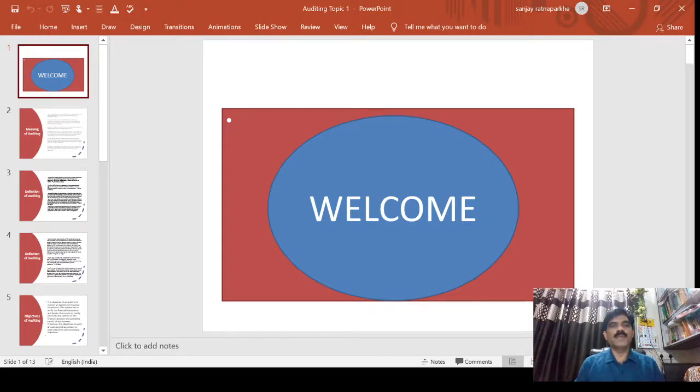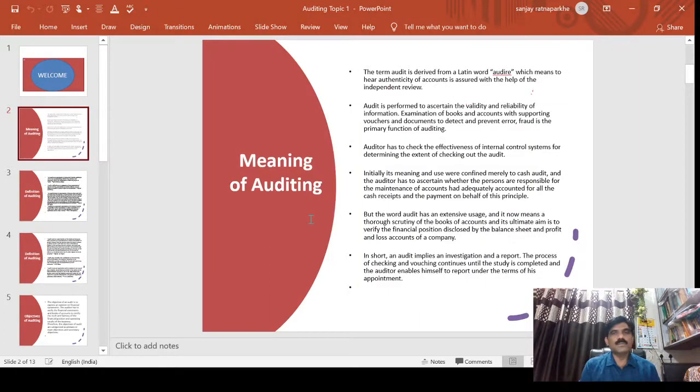Today we are discussing auditing. This is a subject for BCom third year. So the objective of learning auditing is that we come to know exactly how verification is going on.